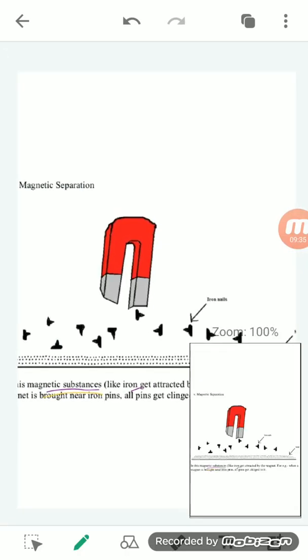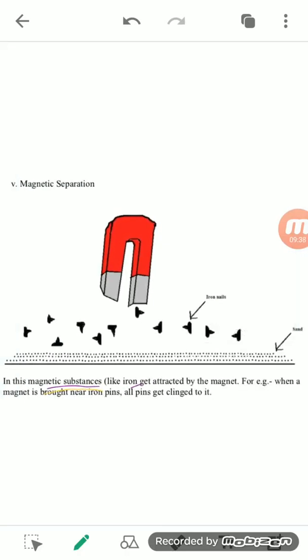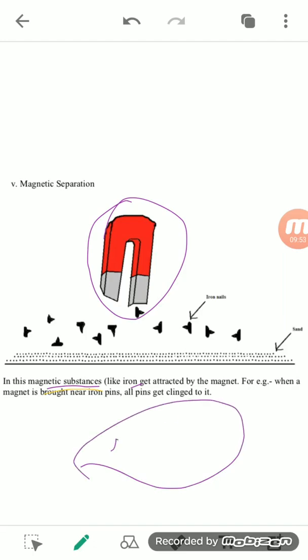Suppose you keep iron nails in sand or with other materials, and you bring a piece of magnet to that portion which contains the iron pins. Then all the pins cling or get attached to the magnet.